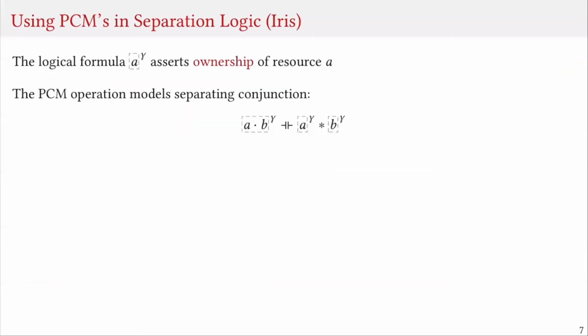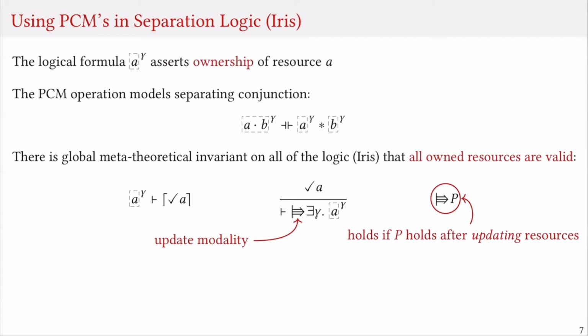We embed resources in our logic by including a proposition, own gamma A, that asserts ownership of A. Here, gamma is the name of the resource. The PCM operation in the logic now represents the separating conjunction, in the sense that owning A combined with B is the same as owning A and owning B. One important fact about resources in Iris is that there is a global metatheoretical invariant that all resources owned in the system at all times must always be valid.